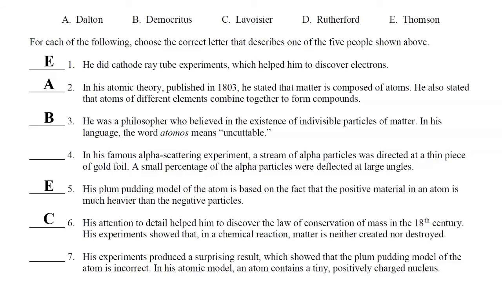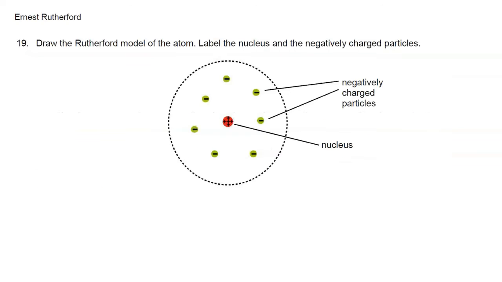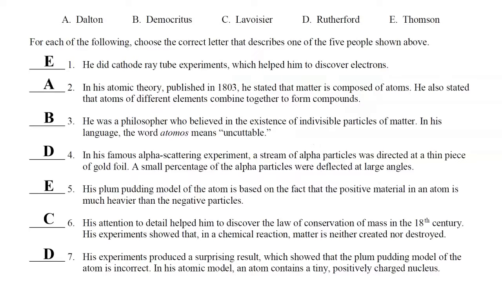And the last person in our atomic theory timeline is Ernest Rutherford. Ernest Rutherford is famous for his alpha scattering experiment, where a narrow beam of alpha particles was directed at a thin piece of gold foil. Most of the alpha particles passed straight through the gold foil, but because a few were deflected at large angles, Rutherford concluded that the majority of an atom's mass and positive charge is contained in a tiny nucleus. So the correct answer to number 4 and number 7 is choice D, Rutherford.